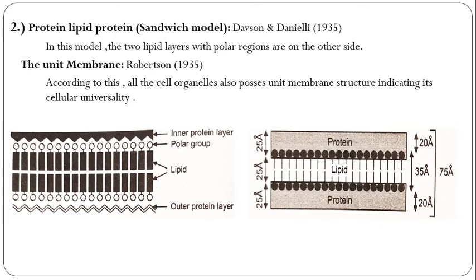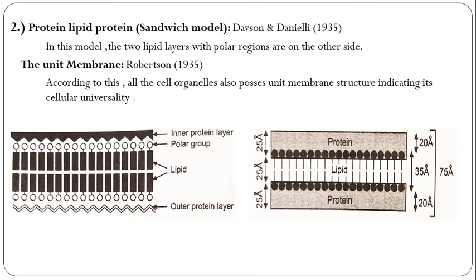The unit membrane is 75 angstrom units thick, with a 35 angstrom lipid layer between two protein layers, and thus resembles the Danielli and Davson model. It's completely similar to the Danielli and Davson model.